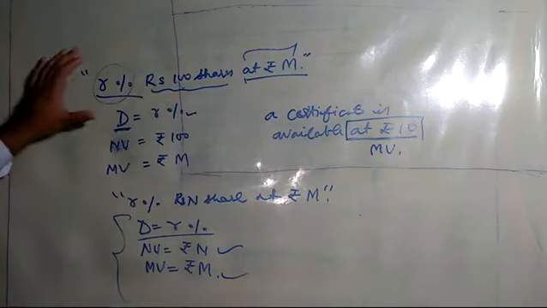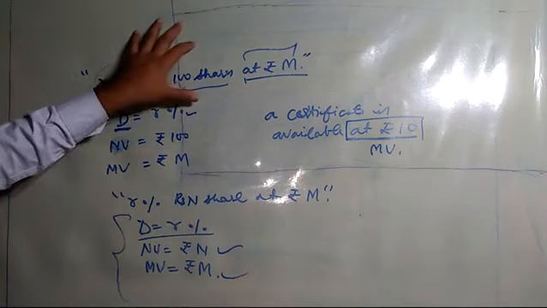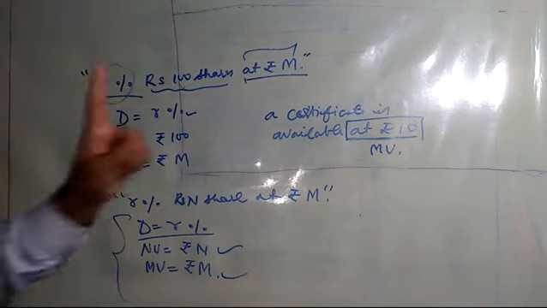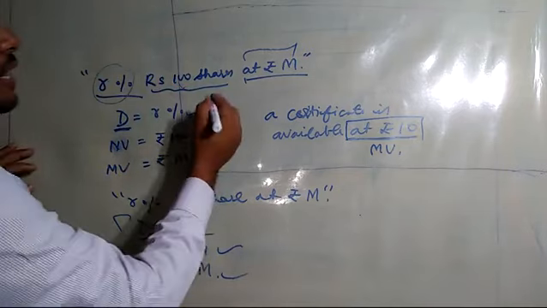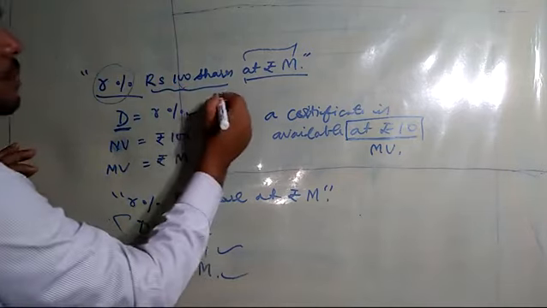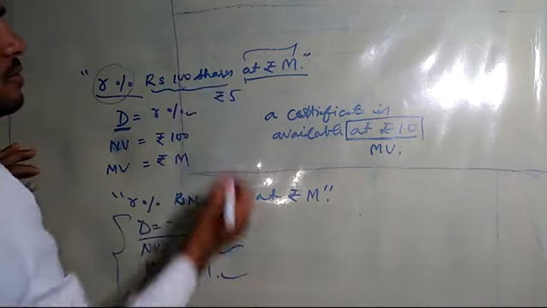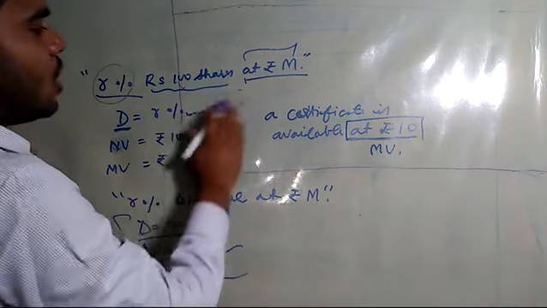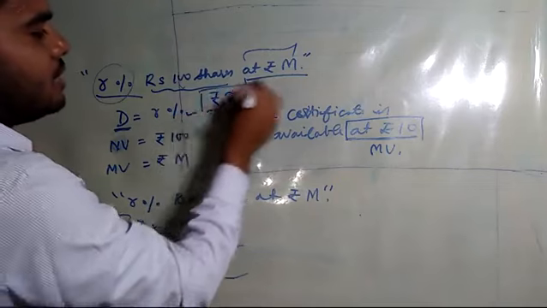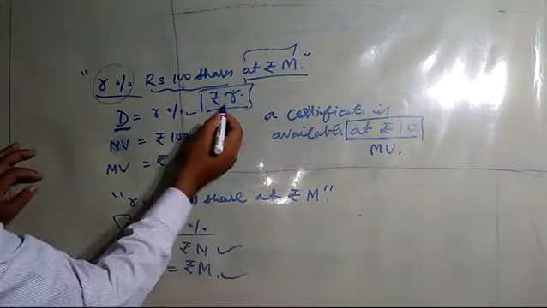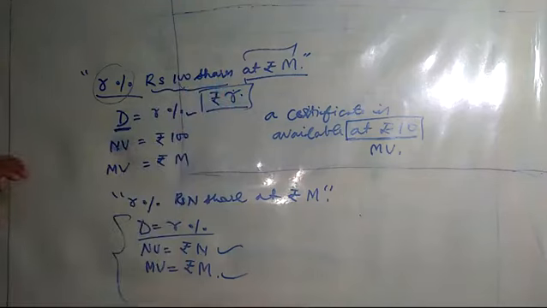If a person has bought this type of share and he is keeping that share for 1 year, then he will be earning rupees r when he keeps this share for 1 year.